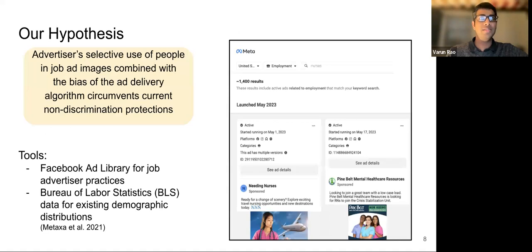This leads to our hypothesis that an advertiser's selective use of people in job ad images, combined with the bias of the ad delivery algorithm, can circumvent current non-discrimination protections of the platform. To test this hypothesis, we use the ad library and search for evidence of stereotypical image use. Additionally, we use recent data from the Bureau of Labor Statistics, or BLS for short, to establish the demographics of the US labor force. This methodology of comparing representation with BLS is consistent with prior research by Metaxa et al. in 2021.